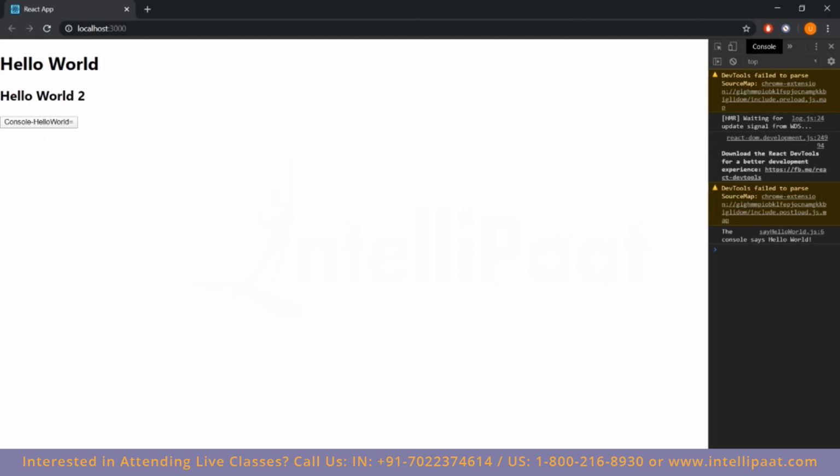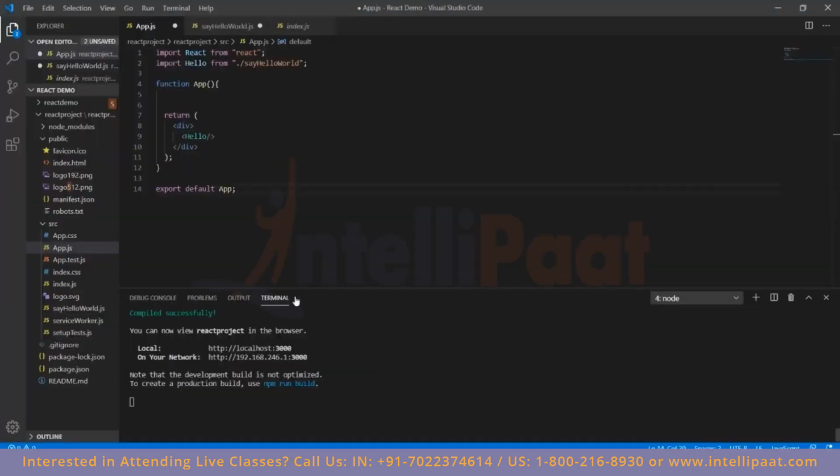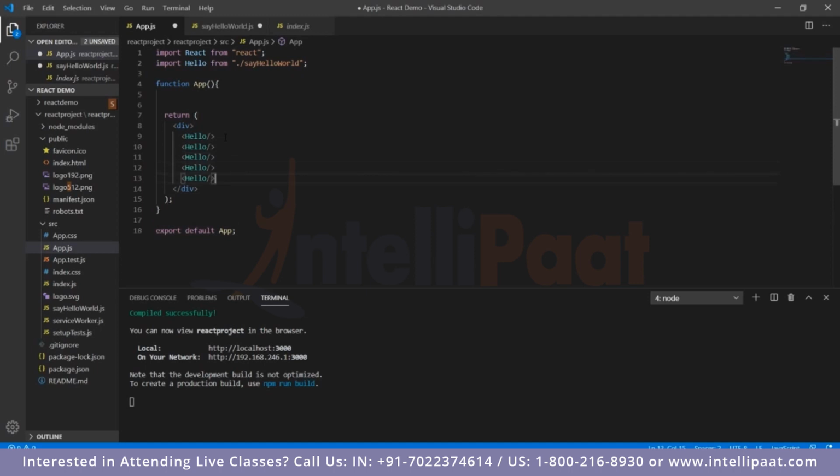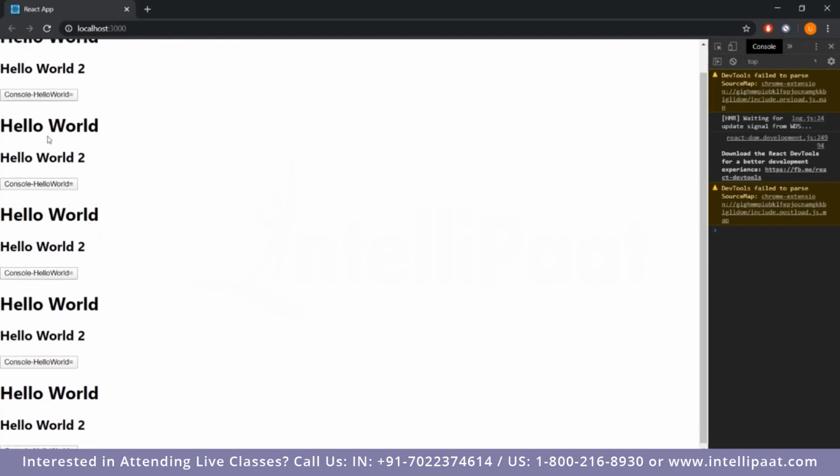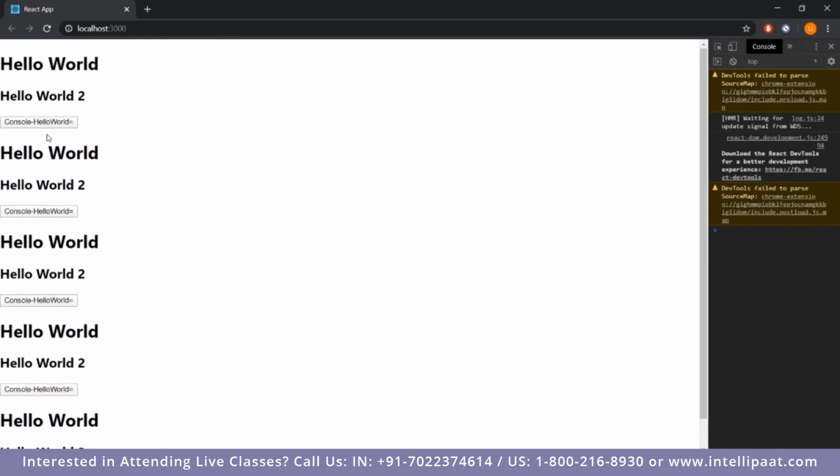So now we come to the reusability aspect of the code. If we want to repeat this, say we Control C this and Control V it 5 times and save this, this should show the element 5 times. This way we are achieving code reusability, and this is one of the biggest advantages of using React.js.